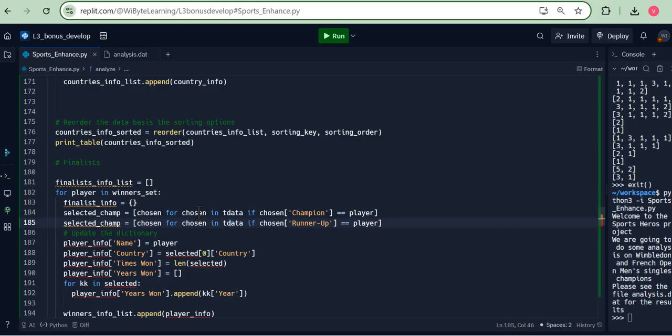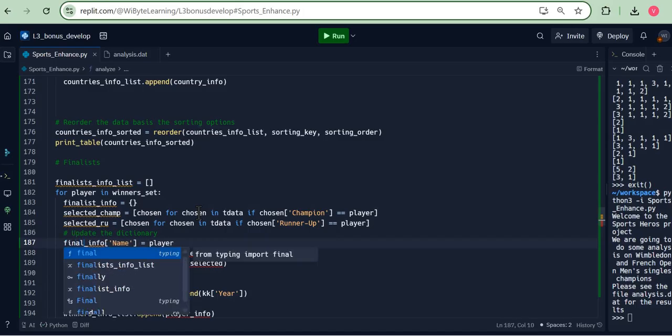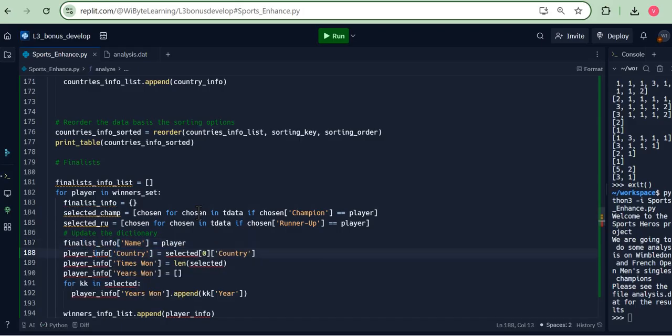So I'm just going to say, okay, look, the next key that I should be looking at is runner-up. So in this case also I'm a finalist, but I just create a new list here called, say, selected RU. So selected champ or selected RU. Now basically everything will remain pretty much the same. So we are looking at a particular player. So finalist info, say name is player, finalist info country. Now I will take one of these two lists, but let's just say I take champ,